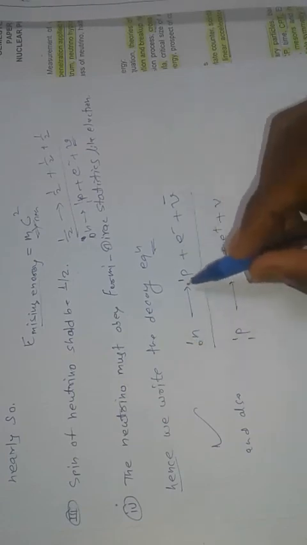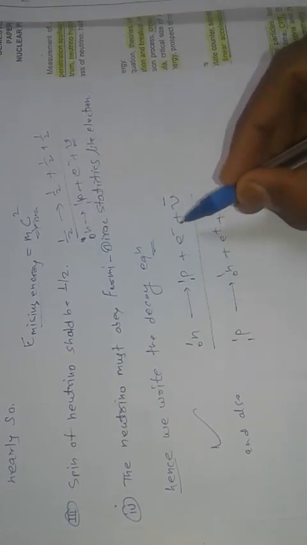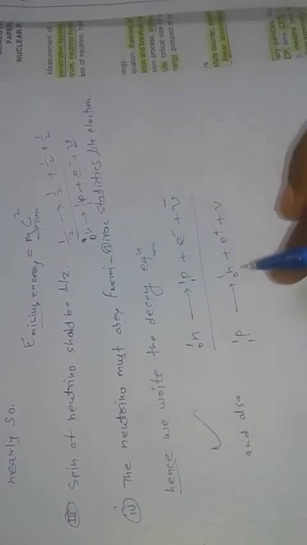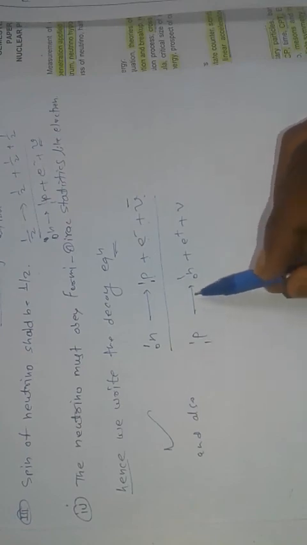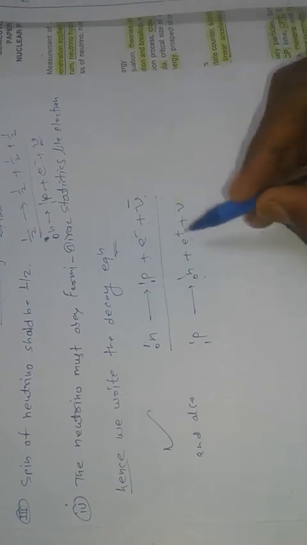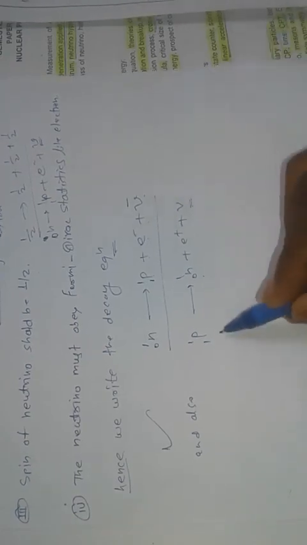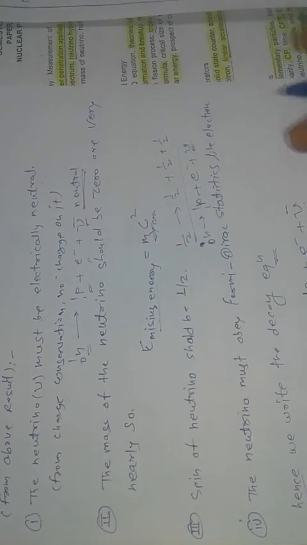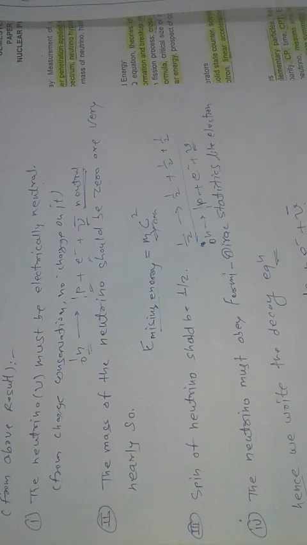A neutron is changed into one proton, leading to the creation of one electron plus an antineutrino, and in this case one proton is changed into one neutron plus a positron and a neutrino. This equation is right, and the discovery of the neutrino follows from the conservation laws of spin, angular momentum, and all those things. This is known as the neutrino hypothesis. Thank you.